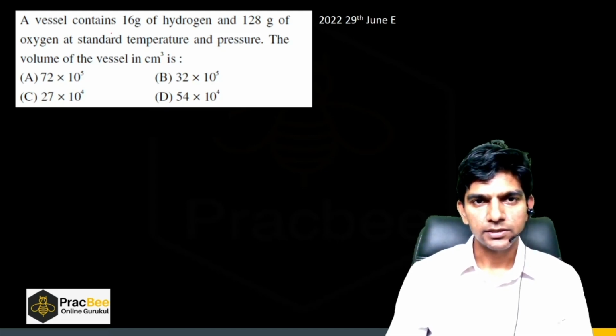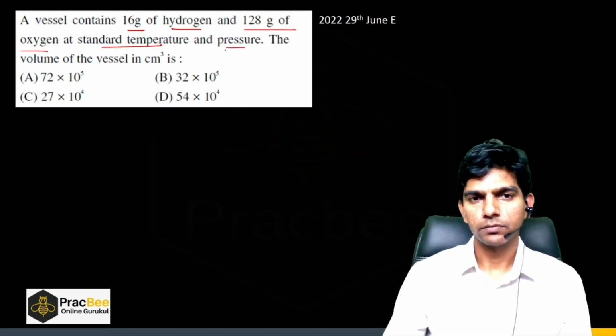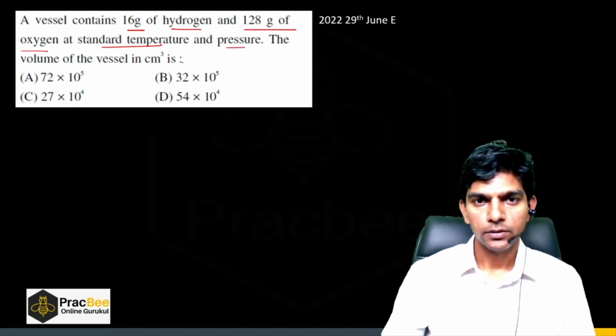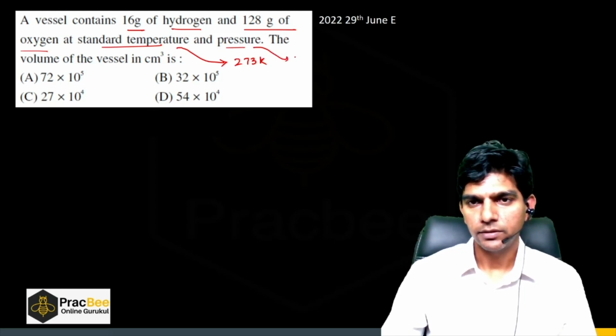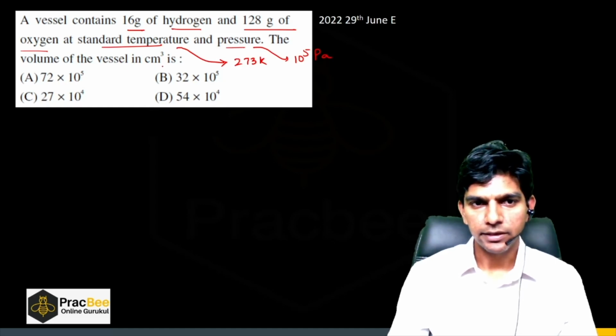So we are given a vessel containing 16 grams of hydrogen and 128 grams of oxygen at standard temperature and pressure. Now what is standard temperature? Standard temperature is 273 Kelvin and standard pressure is 1 atmosphere, or approximately 10 raised to 5 Pascal. Now we need the volume of the vessel in centimeter cube.